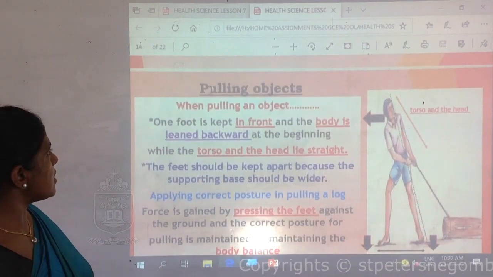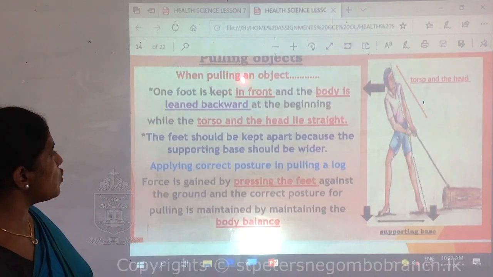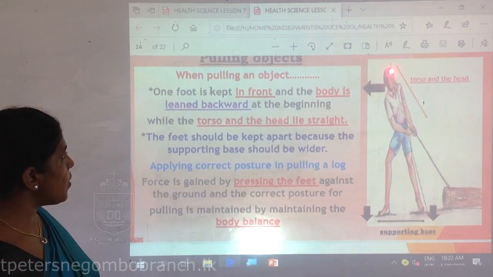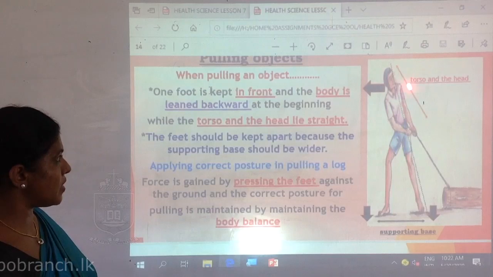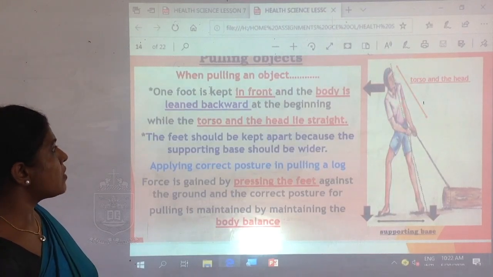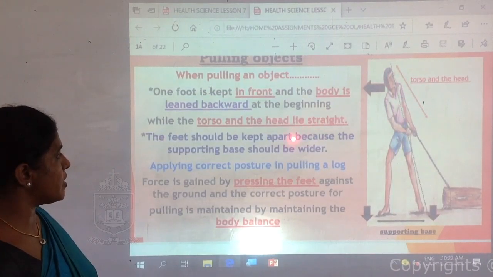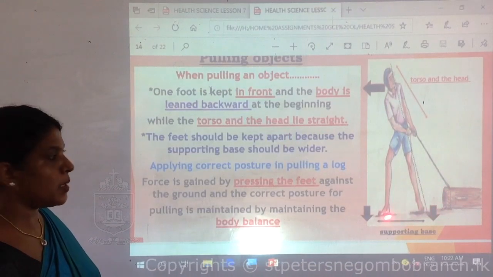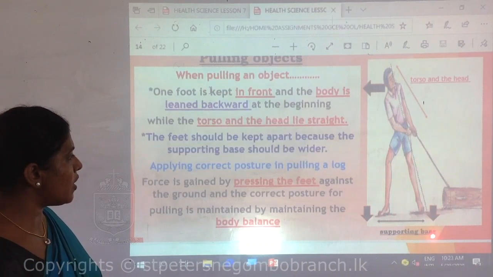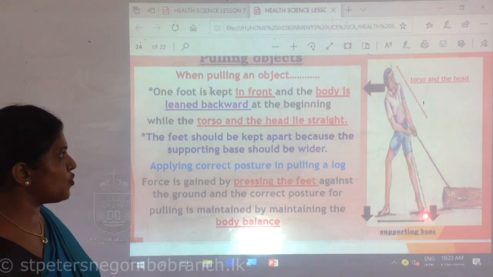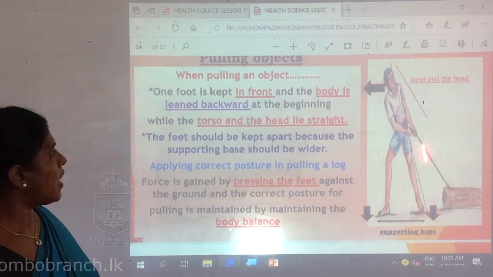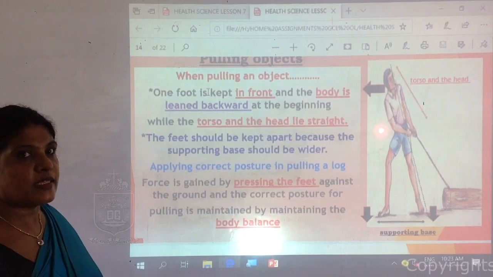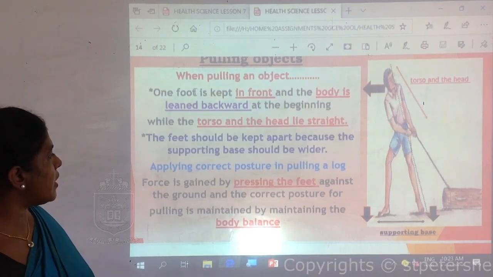Next, the basic principles to be applied when you pull an object. When you pull an object, the torso and the head should be in a straight line, and the body should lean backward. This is the object what you pull, and wider supporting base and pressing your legs against the ground, that is to gather force. And here very important point is the body balancing. Right, we'll move to the next slide.